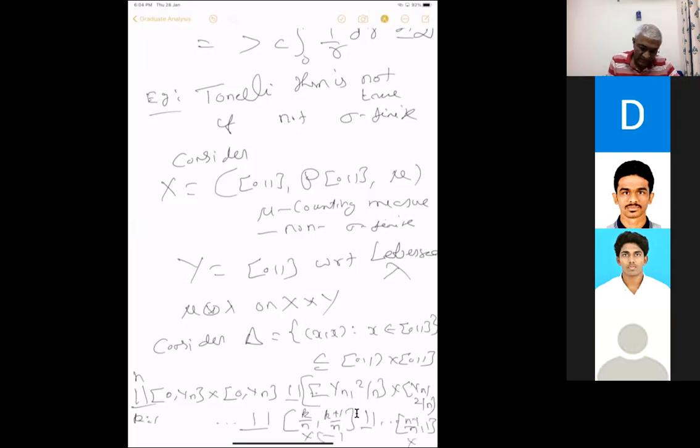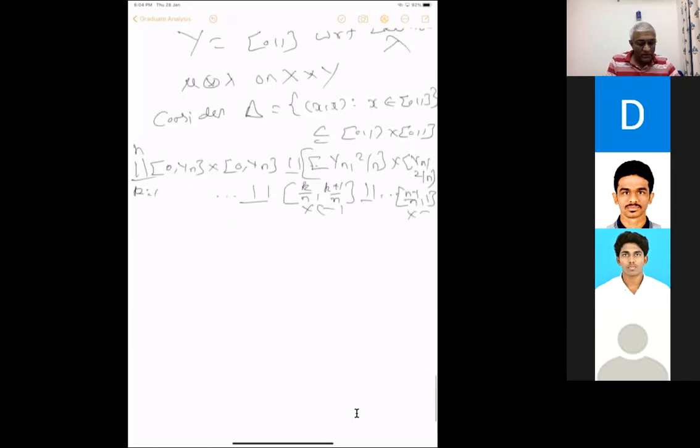If you call this set delta n, then the intersection of delta n equals delta. So delta is measurable, the diagonal is measurable.